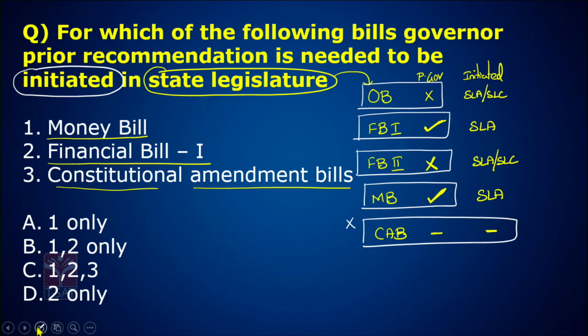Now look at the options. For which of the following bills governor prior recommendations is needed to be initiated in state legislature? Money Bill, yes, needed. Financial Bill Type 1, yes, needed. Constitution Amendment Bills are not initiated in state legislature only. So the answer is 1, 2. B is the answer.